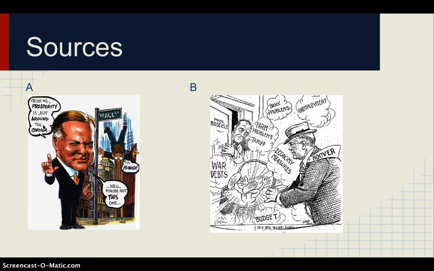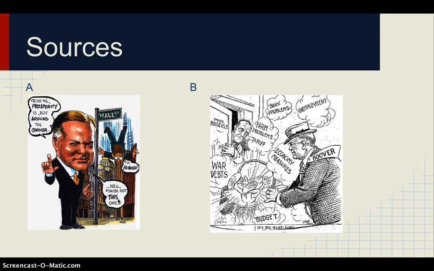In this cartoon we can see a man jumping, but he says, well, maybe not this one. So Hoover is always ignoring the situation they are facing. We can say it's a bit reliable because people at the time were criticizing him, and that was normal. But we can say it's a bit biased because the cartoon shows that he was not caring about it.